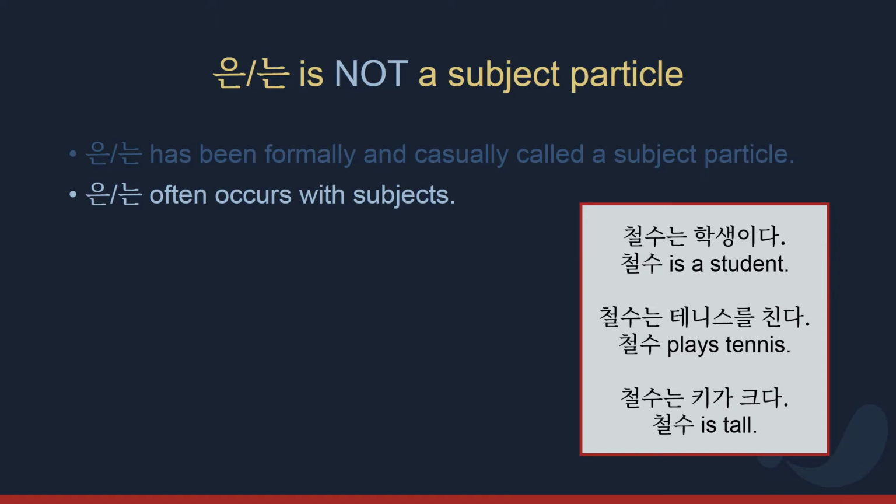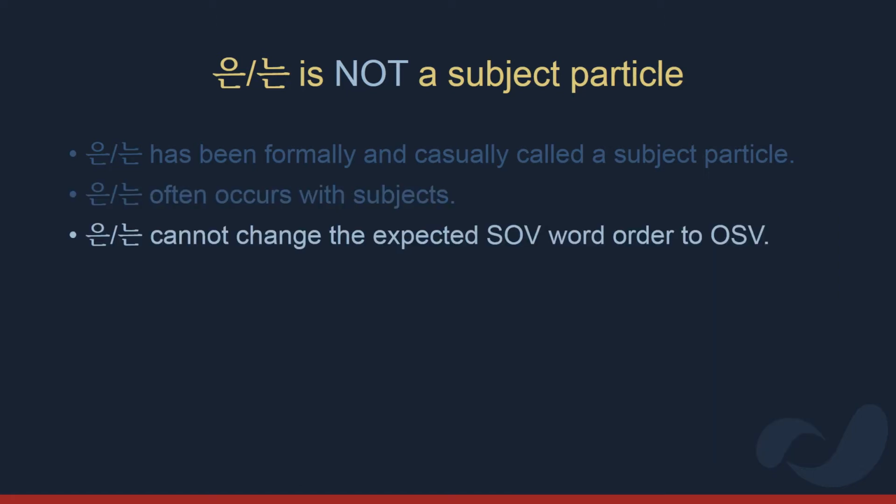One proof for 는 not being a subject particle is that 는 cannot change the word order of sentences. Since 는 can occur with both subjects and objects, it cannot change the expected SOV word order to OSV. Particles ga and o can do this, but 는 can't. If you ever hear someone call 는 a subject particle, even casually, then tell them that's wrong.